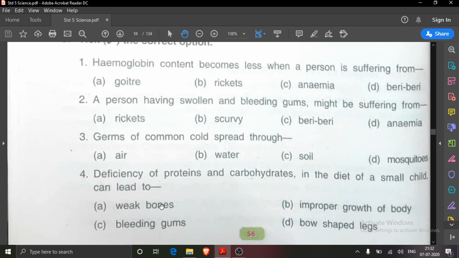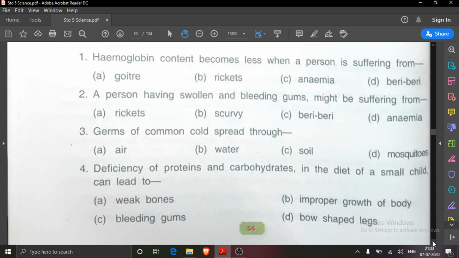No, that is due to lack of vitamin D. Bleeding gums, that is due to lack of vitamin C. Bow-shaped legs, that is also lack of vitamin D. Then what will be the correct answer? Improper growth of body. What will you write? Deficiency of proteins and carbohydrates in the diet of a small child can lead to improper growth of a body. Then come to the next.